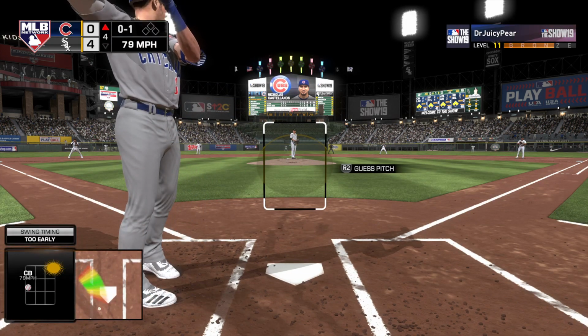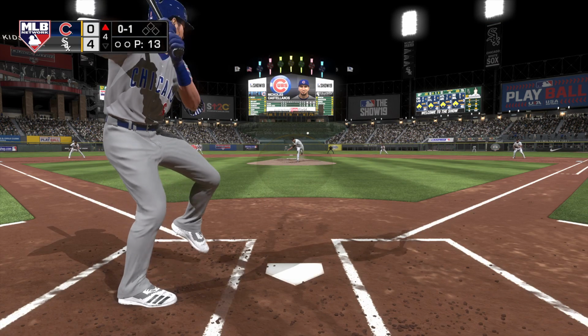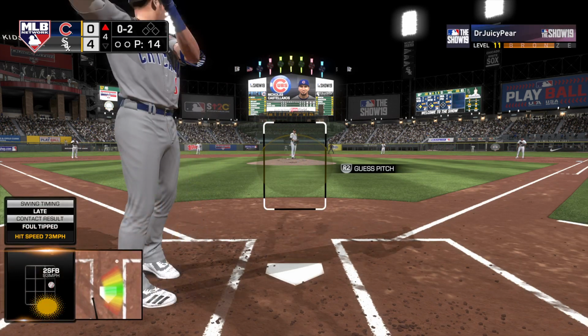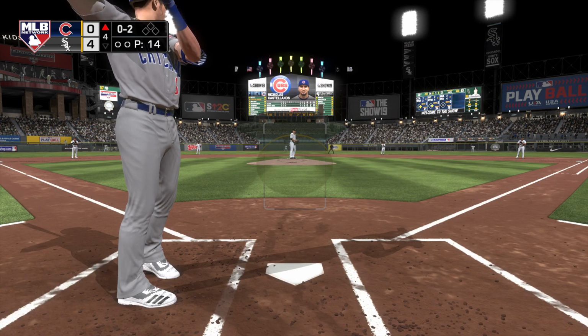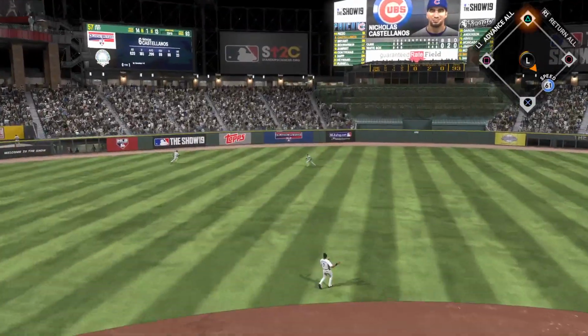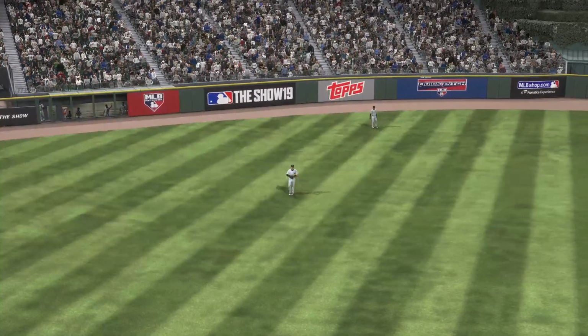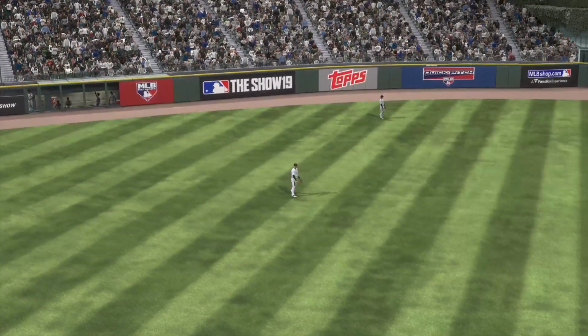Swing and a miss, and he's behind 0-1. And it's fouled away. He was able to foul that one off, but you could tell he was definitely late. That breaking ball, the pitch before that heater right there, definitely threw his timing off. Engel will slide over and put this one away, and that's out number 1.